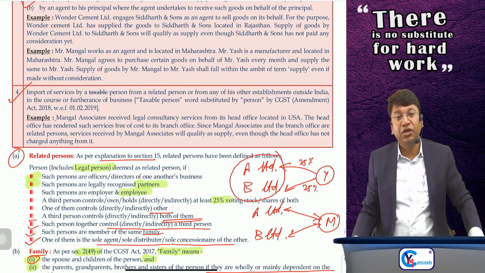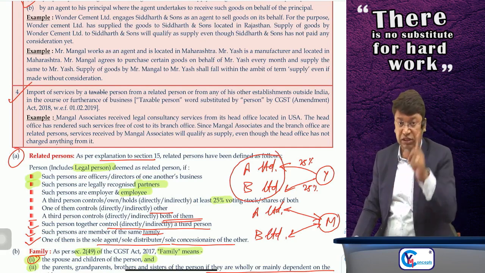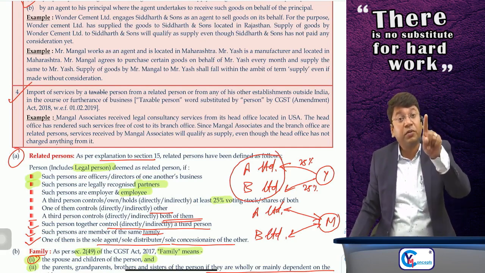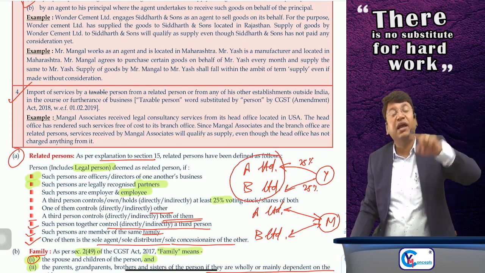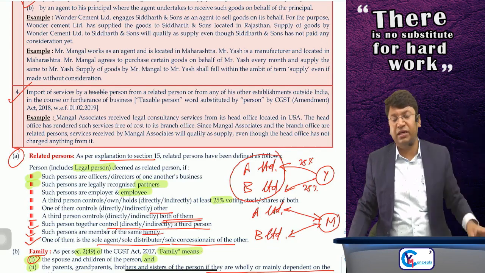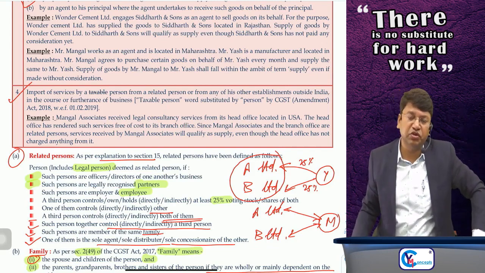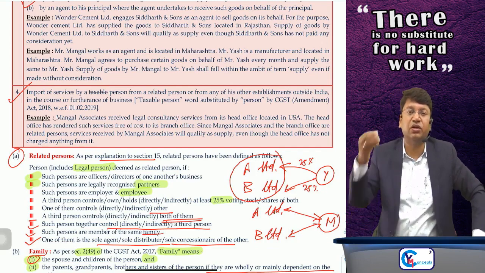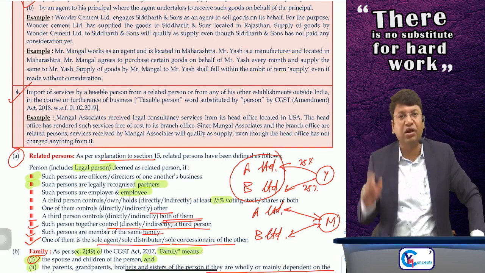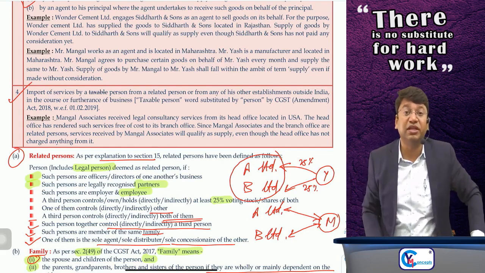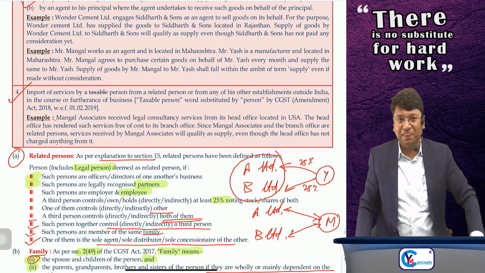Suppose your distinct establishment is located outside India. See, one more, I'll change the example. This was a question of CA Final. Sir, your brother is located outside India. You are carrying on some business in India and he is a legal consultant, a lawyer outside India. You have taken some services from him in relation to your business. He has not raised any invoice. He has not charged any consideration. Whether it is supply or not? Answer is no, because your brother is not your related person, because he is not dependent on you.